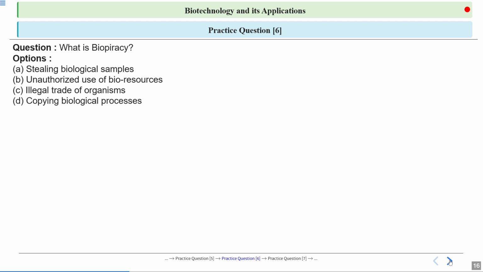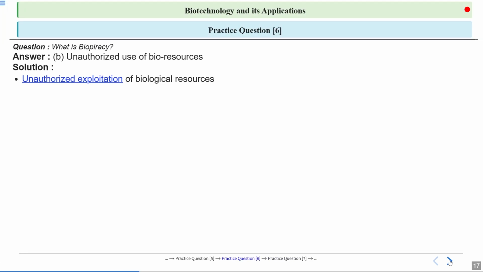The next question asks, what is biopiracy? Is it stealing biological samples? No. Unauthorized use of bioresources? Yes. Biopiracy is the unauthorized use of bioresources. Illegal trade of organisms is not biopiracy, and copying a biological process is also not biopiracy. It is the unauthorized exploitation of biological resources that we call biopiracy.